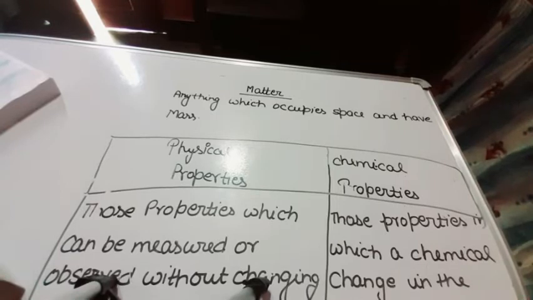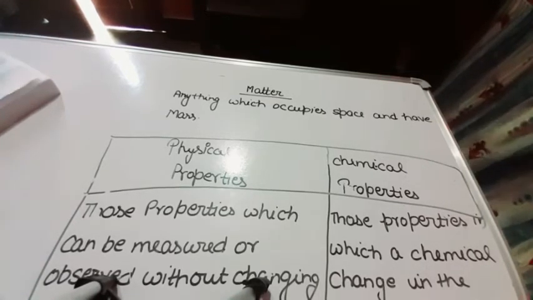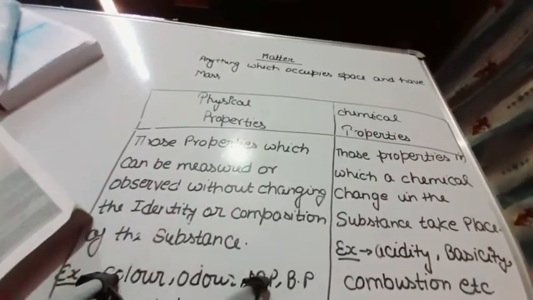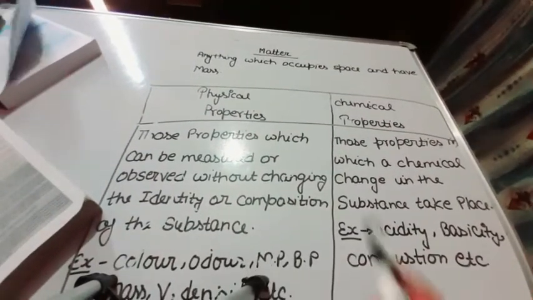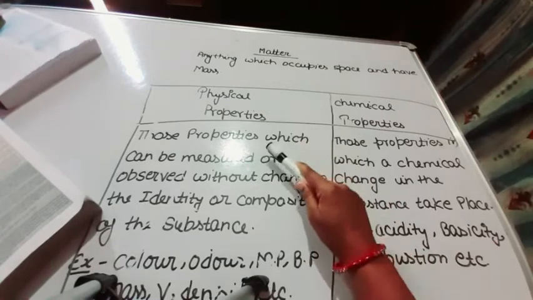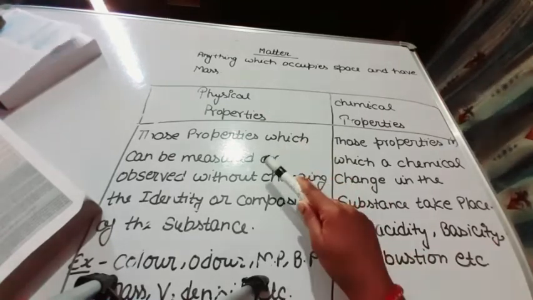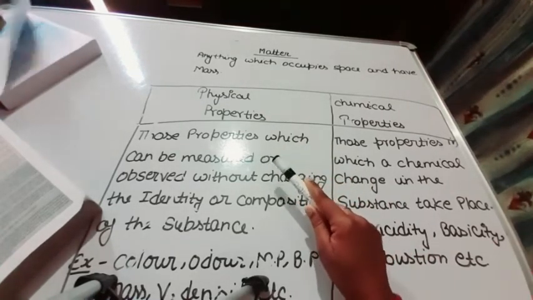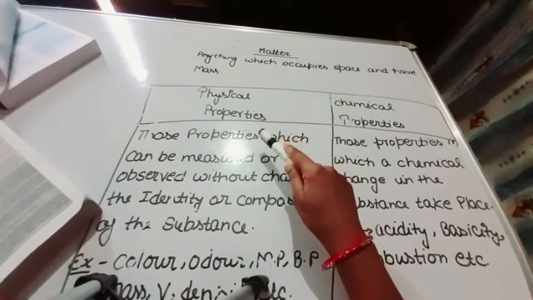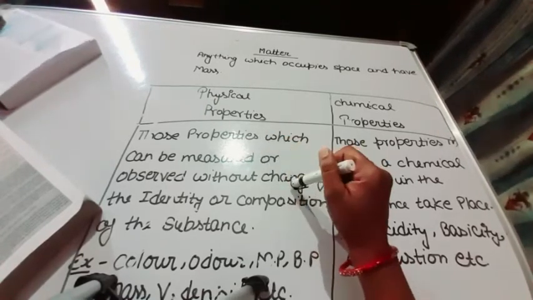Now move next. Actually, students, there are two types of properties: physical properties and chemical properties. Now, what are physical properties and what are chemical properties? Students, physical properties are those properties which can be measured or observed without changing the identity or composition of the substance.